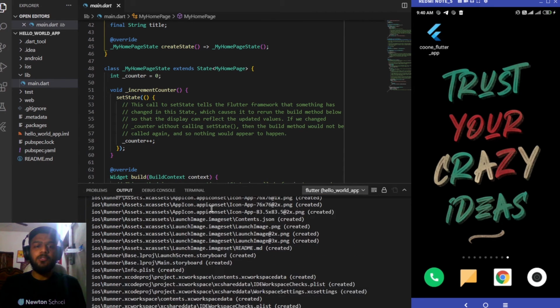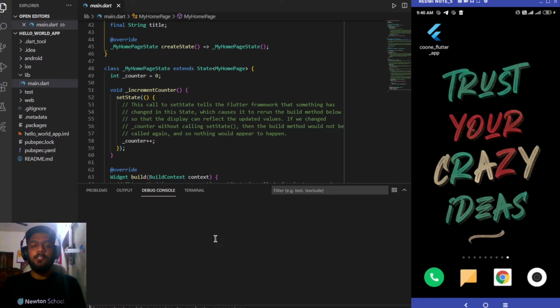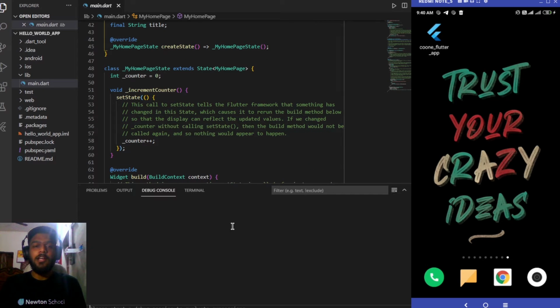Next we have the output. So whenever you are running or making a Flutter app, it will be showing your output over here. Also when you are adding some new packages in Flutter, then the output for those packages being installed successfully will also be shown over here. Next we have this debug console. So whenever you will be running your Flutter app in debug mode, then everything related to that debug console will be shown over here.